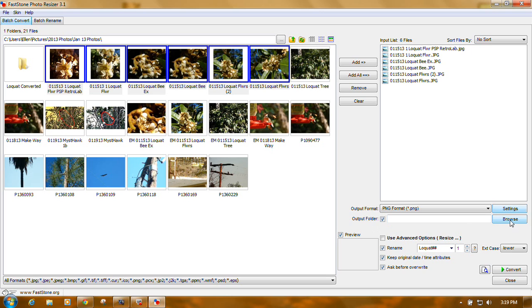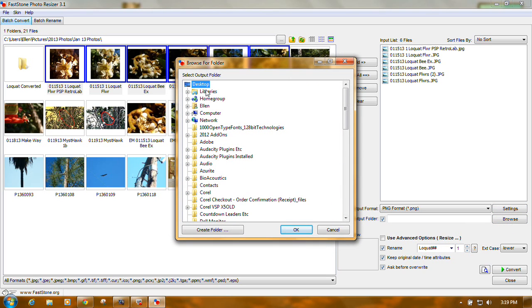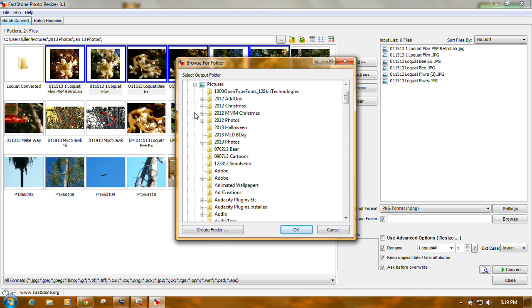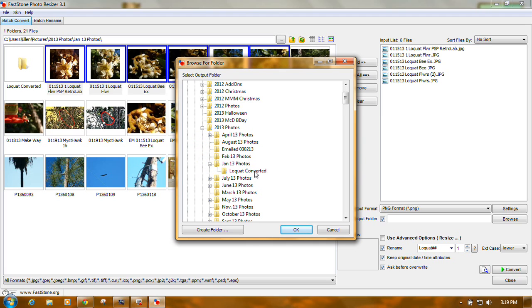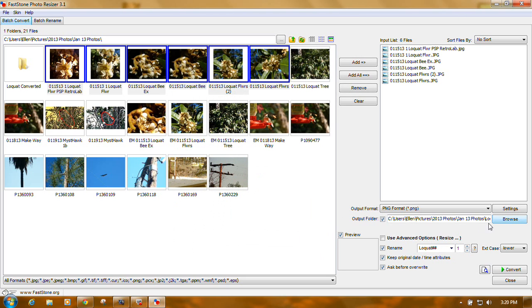Now, output folder. Let's find my libraries, my pictures, my 2013 pictures, my January pictures, and my loquat converted folder. Click OK. And that becomes my output folder.